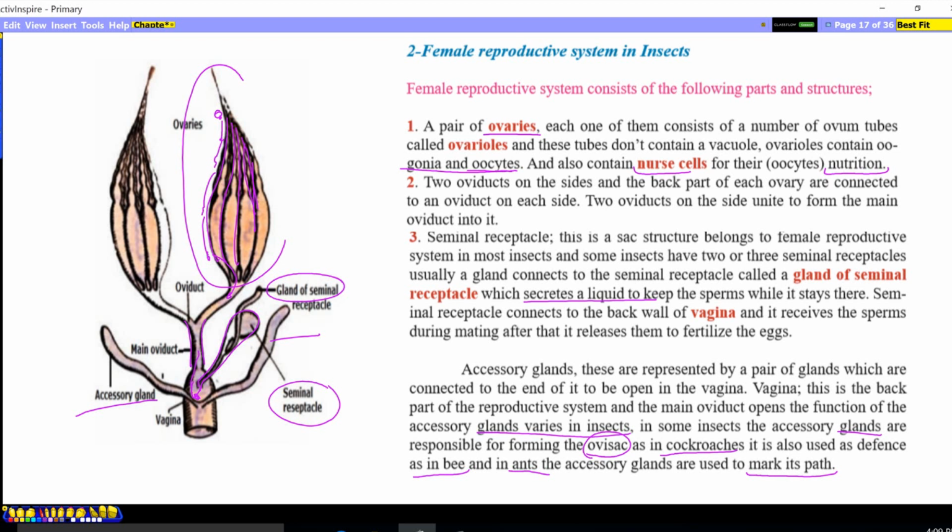So the ovaries form the female reproductive cells, which pass through the ovarioles. During these steps of ovum formation, the nurse cells feed them, then the mature egg enters the oviduct and then the main oviduct. Fertilization happens in the last part of the female reproductive system in insects, with the sperms stored in the seminal receptacle.